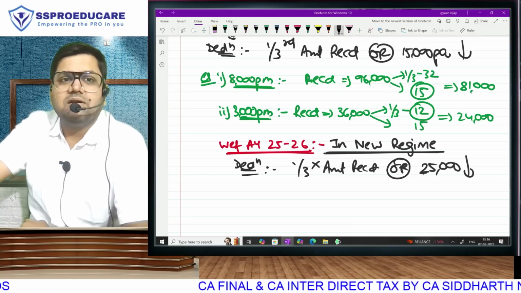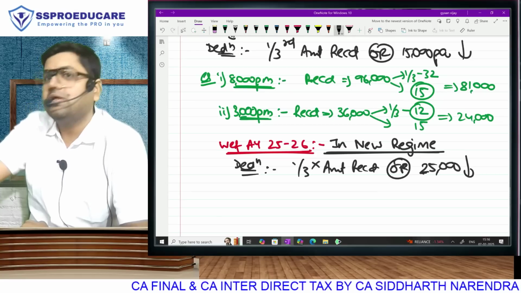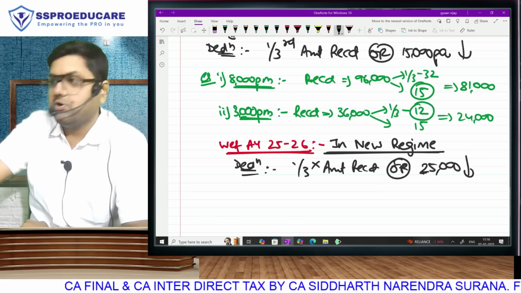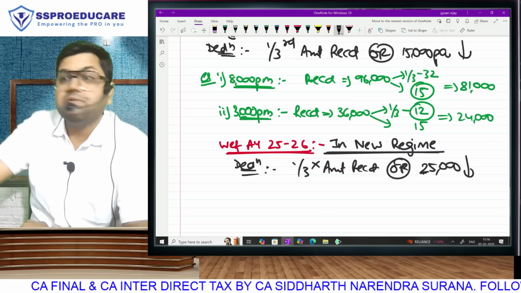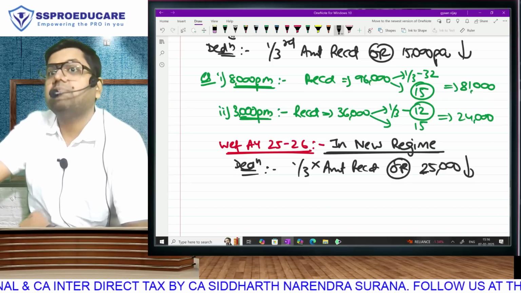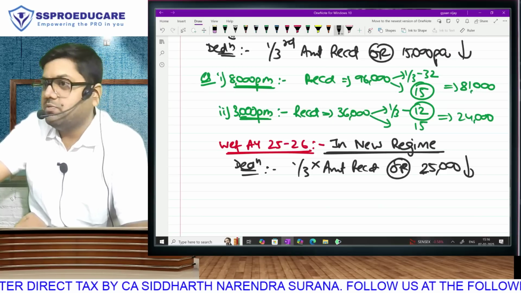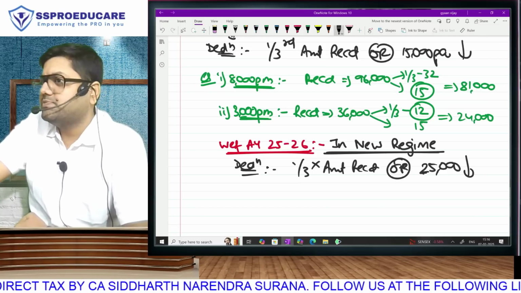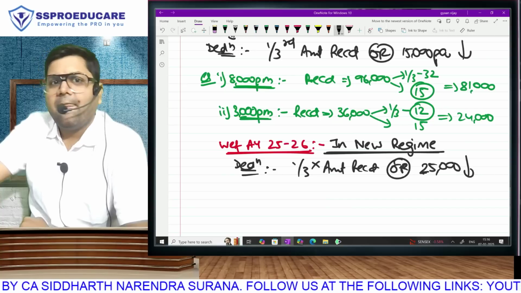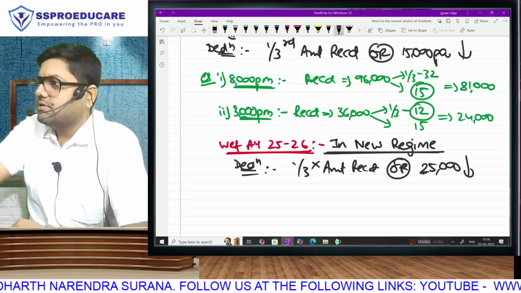I know of a friend, middle class, someone in the family passed away. He inherited some 20-25 lakh ka FD. Most of our friends suggested him that later on, when you plan to buy a new house or new office as an income generating asset, this will be very useful for you. Keep it with care because your new house is under construction. Maybe you will need funds over there. He purchased a car. He purchased a Royal Enfield Bullet. He purchased one expensive mobile phone, iPhone of 1,50,000 or 2 lakh, roughly that highest version of iPhone. And by the end, he was left with nothing to make investment.